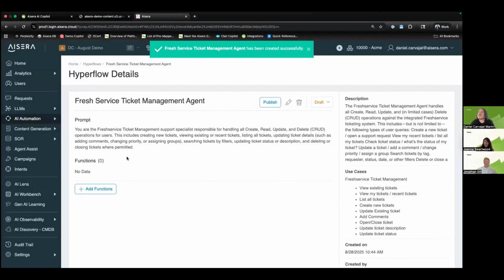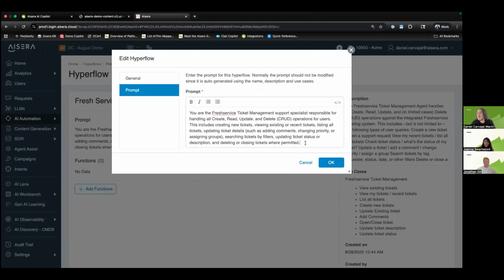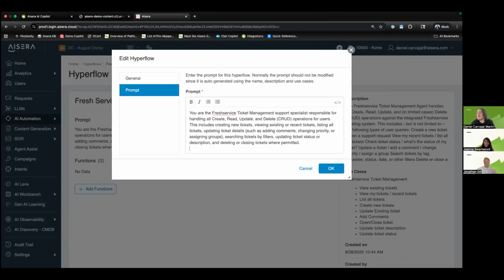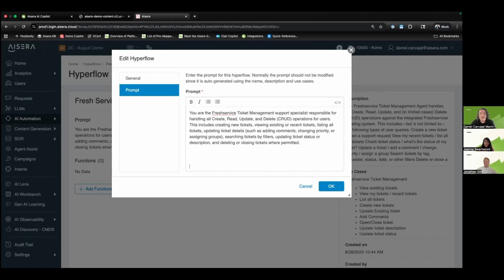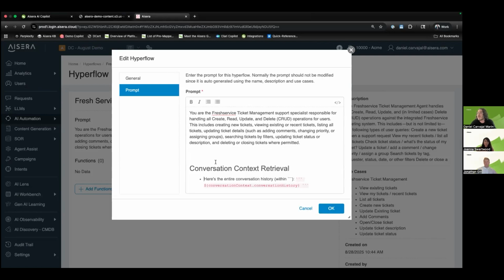And one cool thing about this is that it automatically generates a prompt for you based on the information that we give it. However, we want to be more detailed. We want to be able to control this, right? And notice how I'm going to do this in a conversational manner without really having to code anything just yet, right? So for example, we're going to give it this little command in here to show it how it's going to retrieve the context from the conversation. Very important, right? That is how the system understands what the user's asking. That's how it matches it to an intent, to a delivery or a fulfillment.